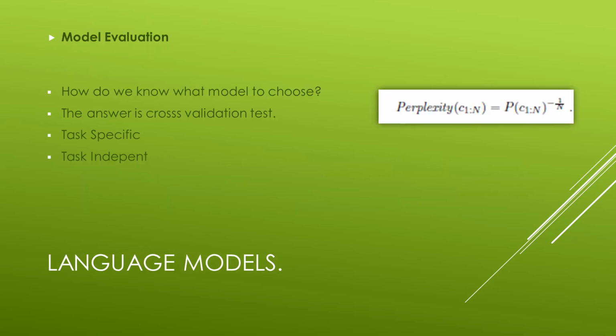With so many possible n-gram models, how do we know which model to choose? The answer is through cross-validation. The evaluation can be a task-specific metric, such as measuring accuracy on language identification. Alternatively, we can have a task-independent model of language quality, where the higher the probability, the better.